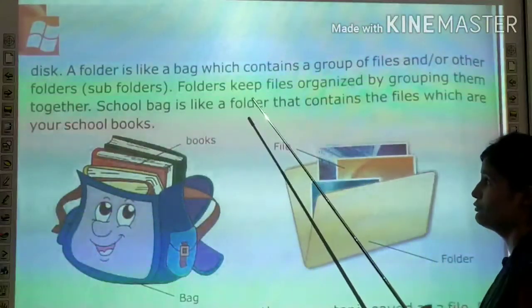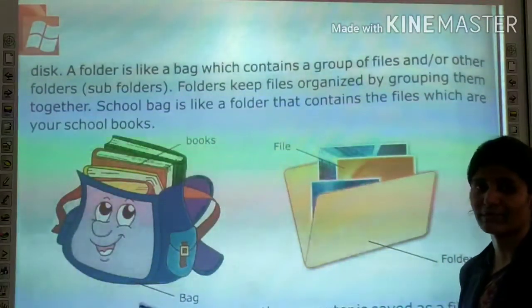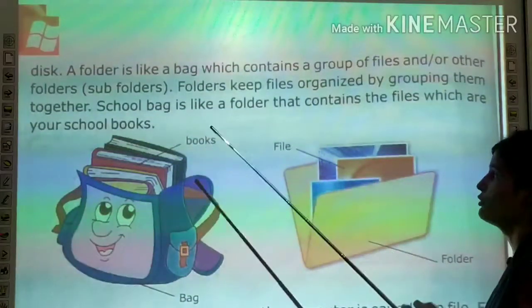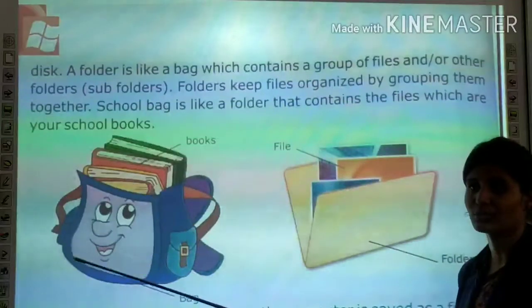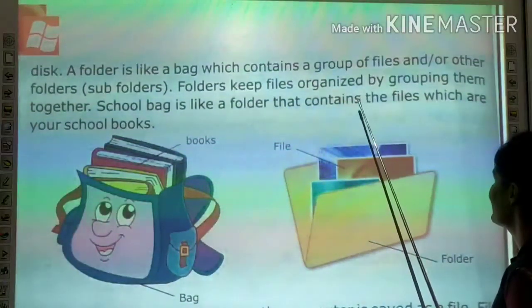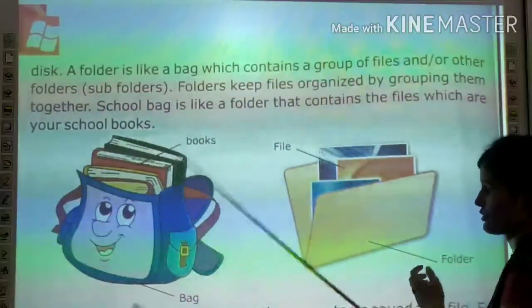School bag is like a folder. You have a school bag. आप उसमें काफ़ी सारी books और copies रखते हैं. Similarly, folder भी कैसा होता है? School bag की तरह, which contains a group of files. काफ़ी सारी files होती है और सब folders होते हैं. That contains the file which are your school books.